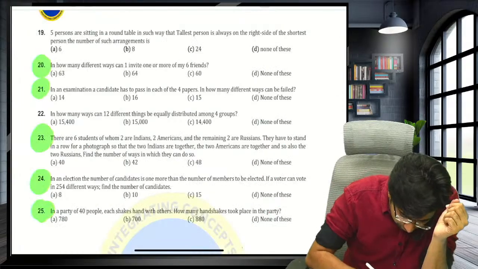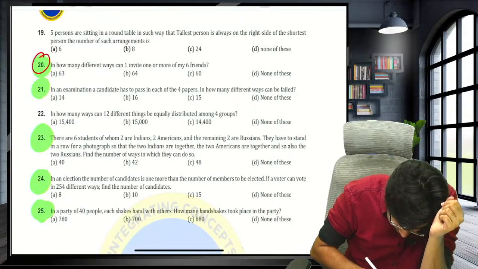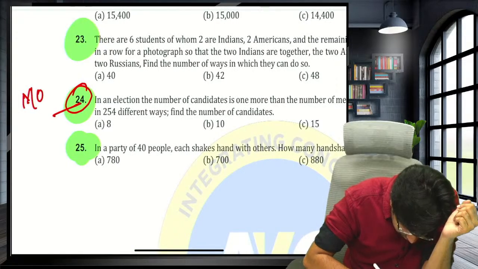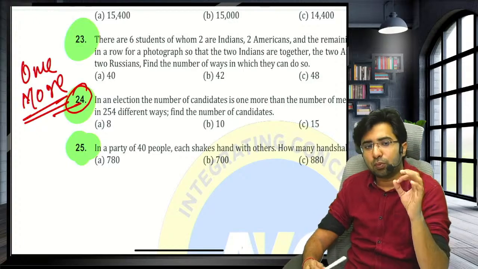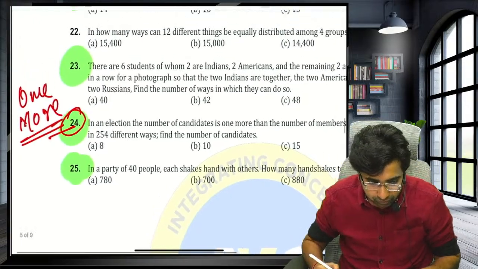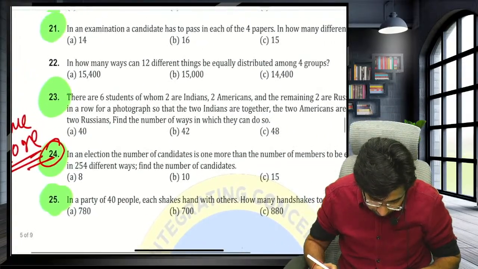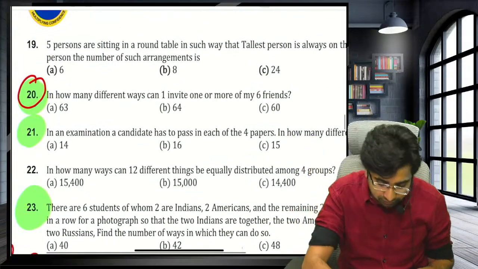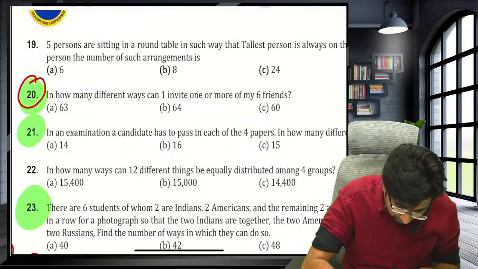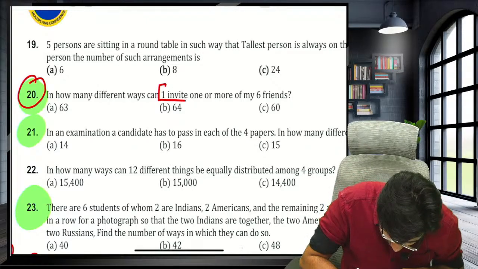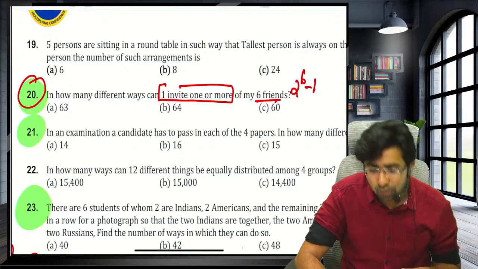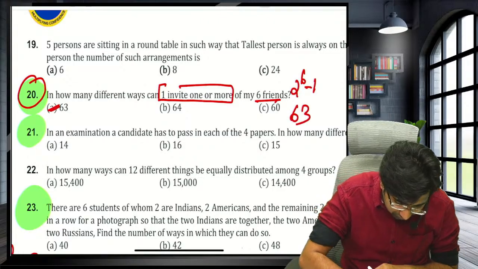Guys, now the advanced version of this question is question number 24. This is a very important question. Please try once more. I will discuss the question once more. Now see, guys. Sorry, 64 minus 1 is 63. Yes, sorry, 63. Now, in how many ways can a person invite one or more than one of 6 friends? 2 raised to the power 6 minus 1, that is 64 minus 1. The 63 is the right answer.